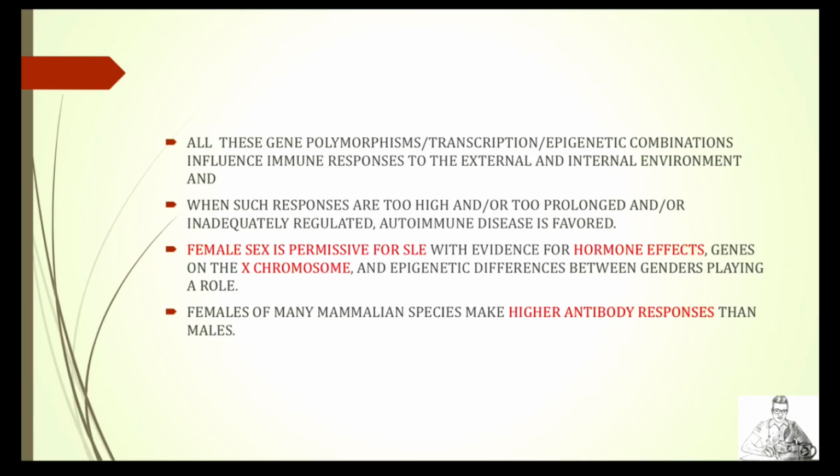So these are a few important points. As we already discussed, gene polymorphism, transcription, and epigenetic combinations influence the immune response to the external and internal environment. And when such responses are too high and too prolonged or inadequately regulated, then yes, of course, autoimmune diseases are favored. Very importantly, female sex is permissive for SLE development, with evidence of hormone effects, genes on the X chromosome, and epigenetic differences. Also, females of many mammalian species make higher antibody responses than males.